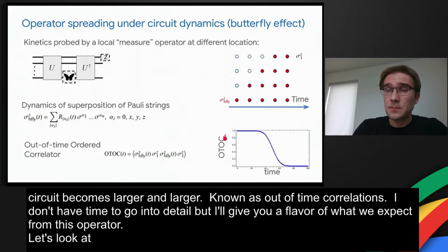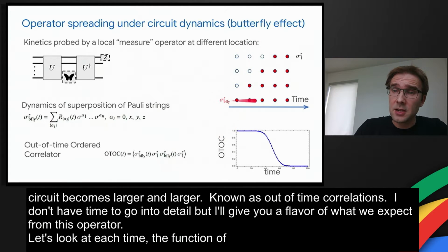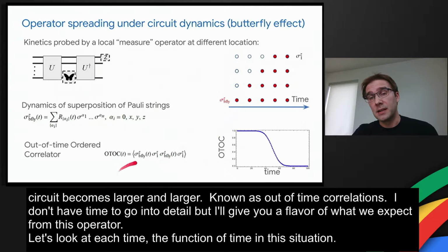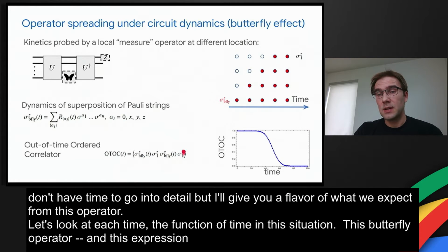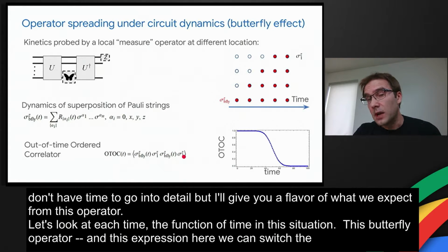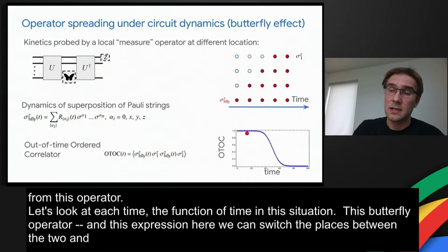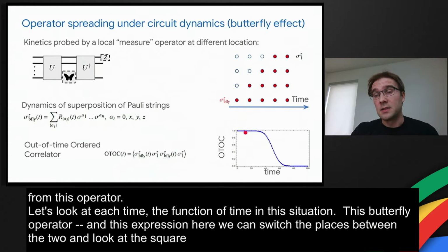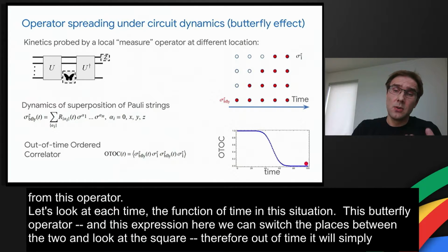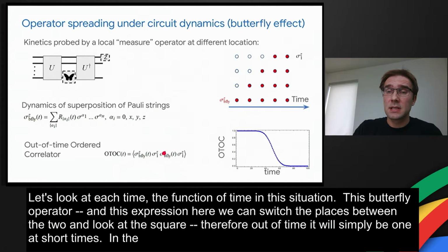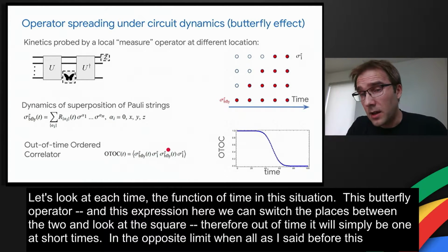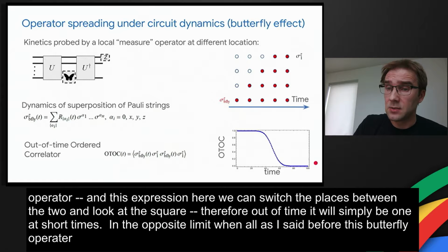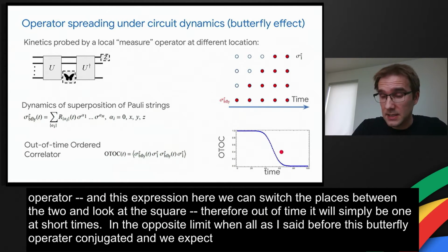In this situation, at the very short times, this butterfly operator commutes with the measure operator, and therefore, in this expression here, we can switch the places between the two. And what we will get is squares of Pauli matrices, which square to identity. And therefore, the out-of-time-order correlator will be simply 1 at short times. In the opposite limit, as I said before, this butterfly operator conjugated by U and U dagger becomes a random matrix, and therefore we expect this correlator to be exponentially small. And in between, we have this interesting kinetics that we want to study.